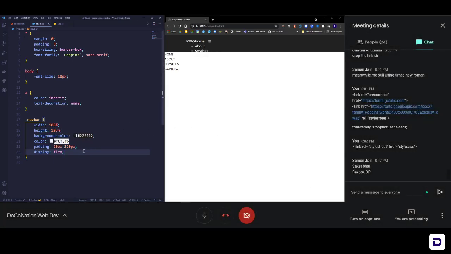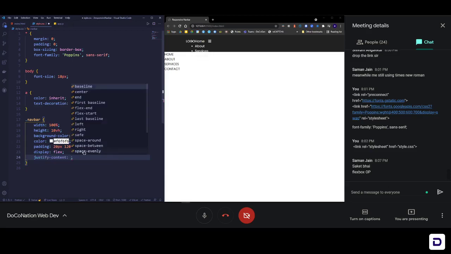Let's move further. Along with display flex you get some very useful properties. You get three actually, but right now we'll be discussing two, and the third one will come later when we make this responsive. First is justify content. What justify content does is it justifies the content horizontally.